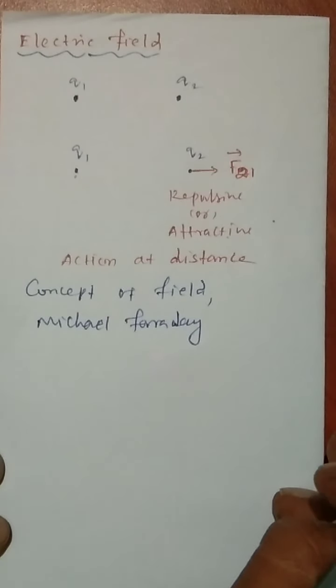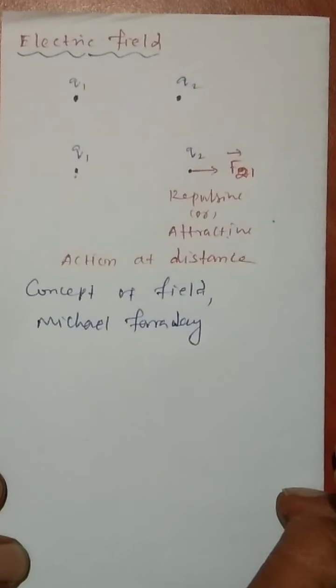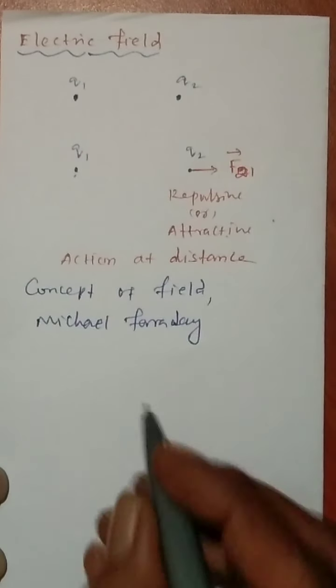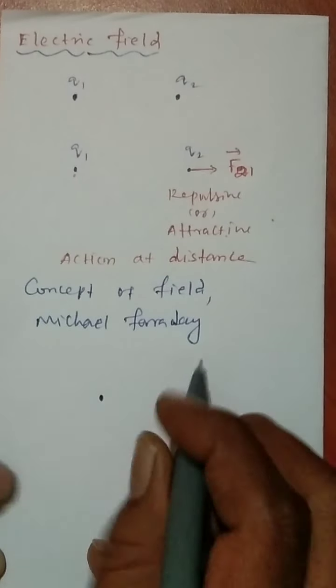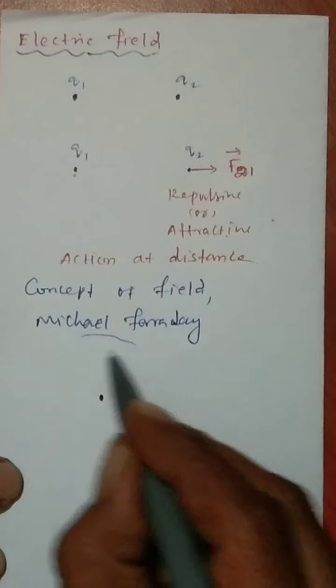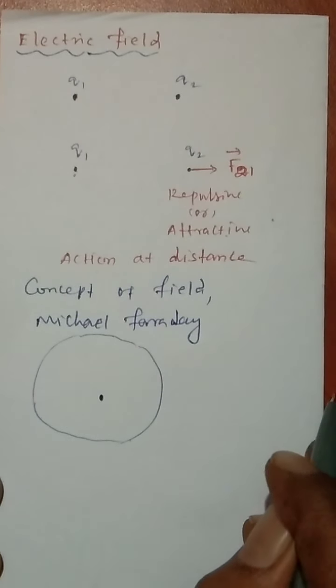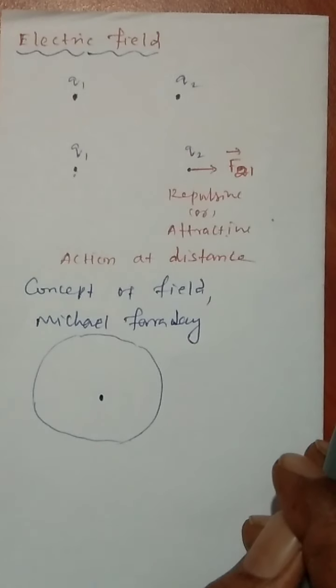According to Faraday என்ன சொன்னார் அப்படின்னா, whatever charge is available in the universe, each and every charge creates an electric field in the surrounding space. We know there are so many charges in the universe. Consider this one charge; this charge creates an electric field around it.